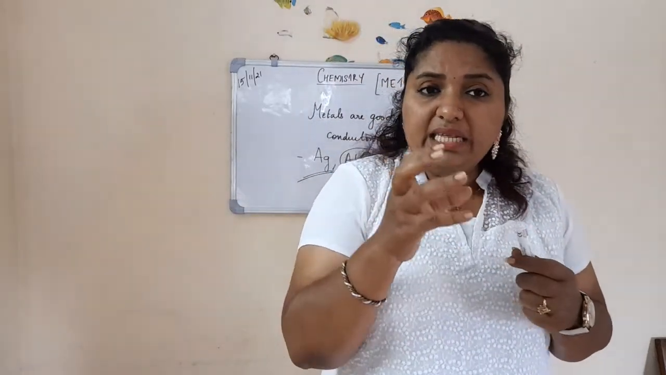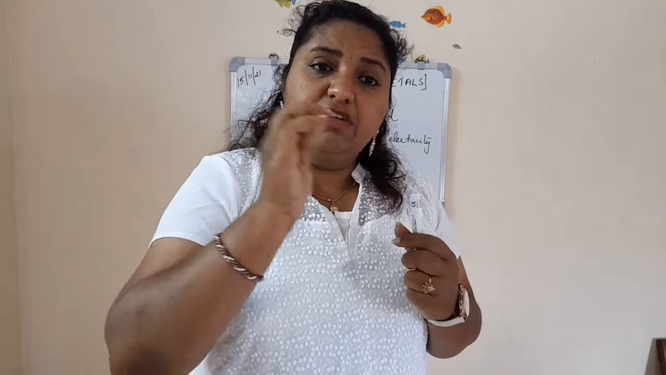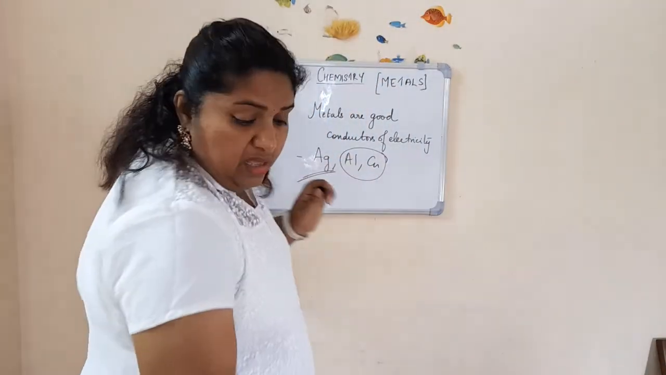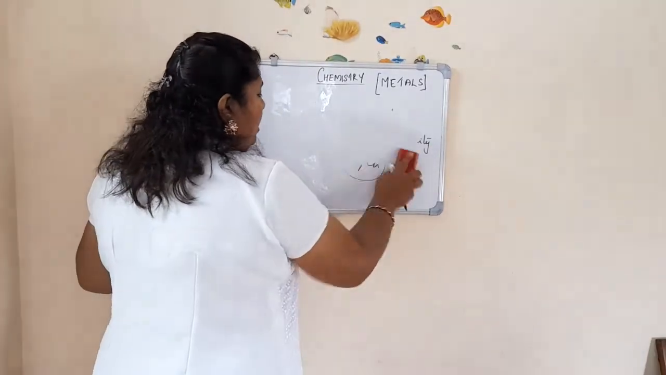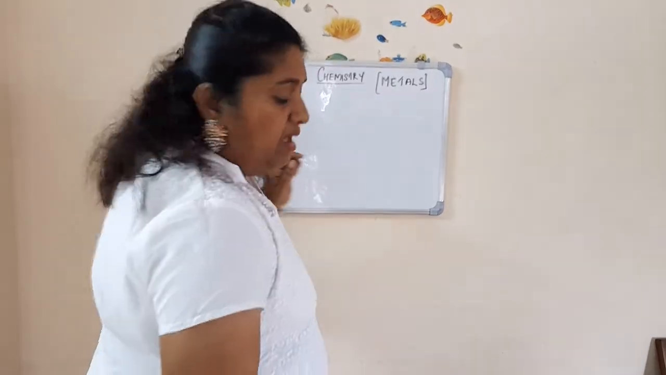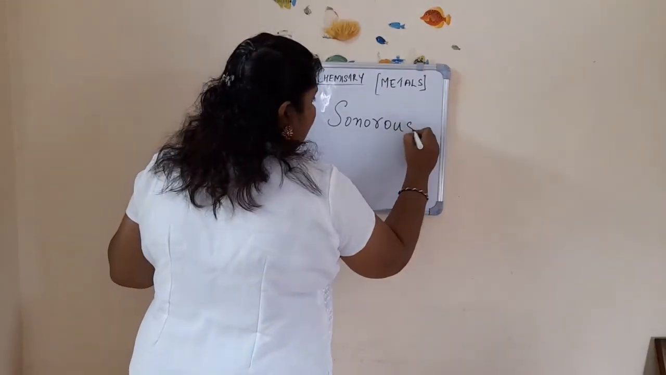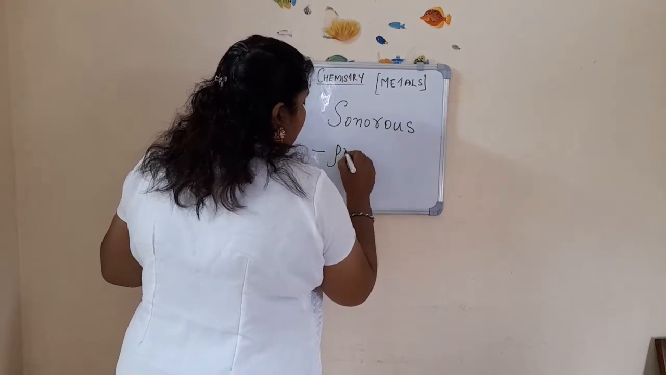So from that you can understand that when we hit the surface of metal parts, it produces a sound. Now in our school also you can see bells, isn't it? School bells. When we hit them, the sound is heard. So we can say that metals are sonorous. S-O-N-O-R-O-U-S. Sonorous. That is, producing sound.